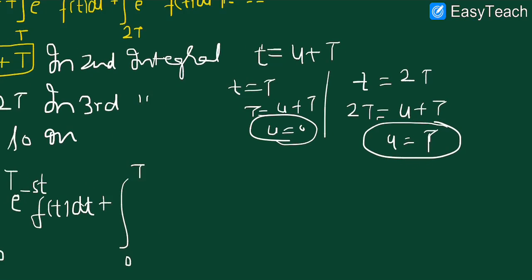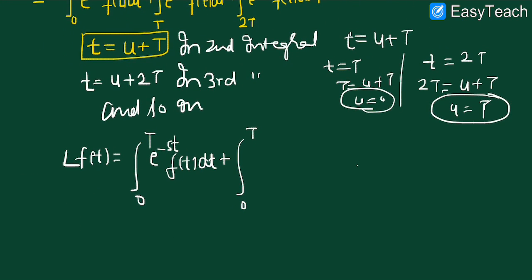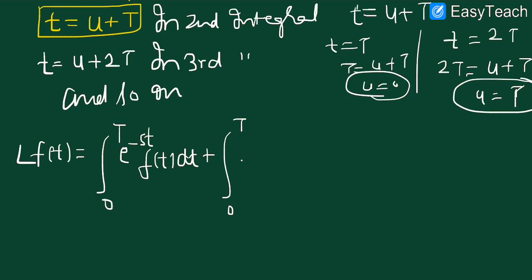Okay, so again the limit will be the same in all the expressions and all the terms, so it will be e^(-st), and now in the second term, as I told you, we have to put u plus T, and f of (u plus T) into du.